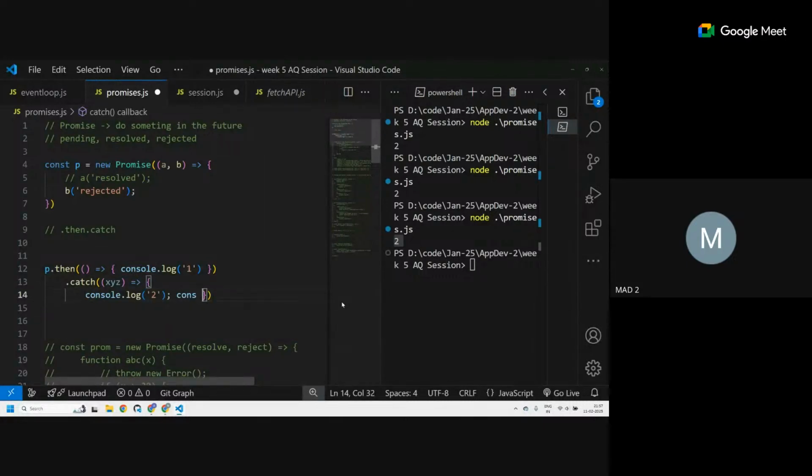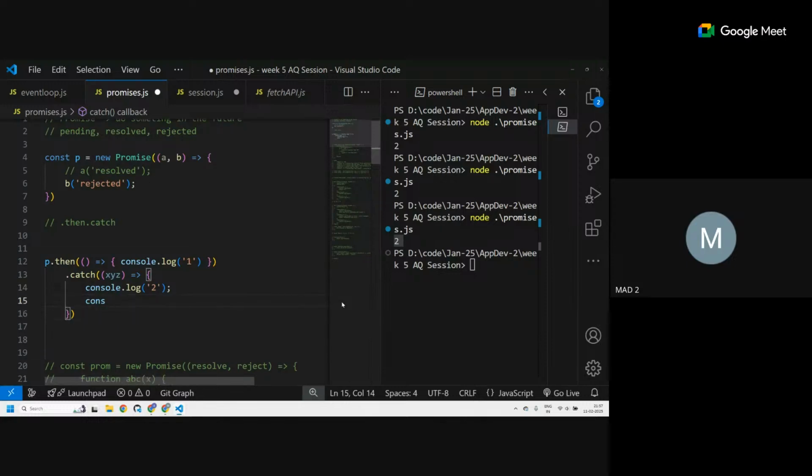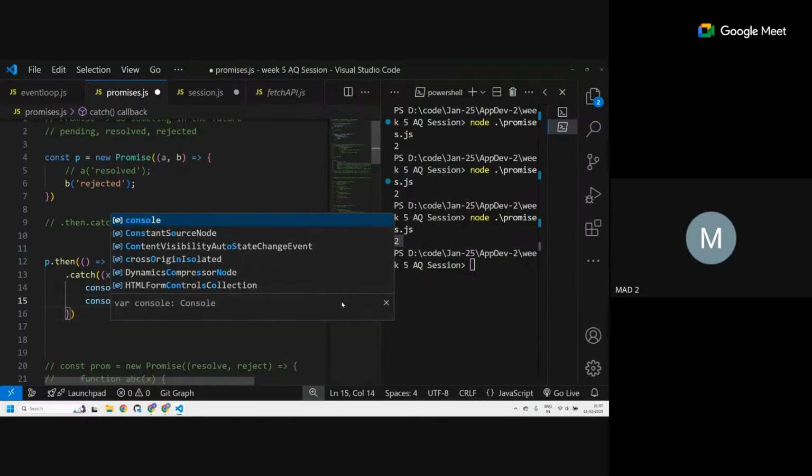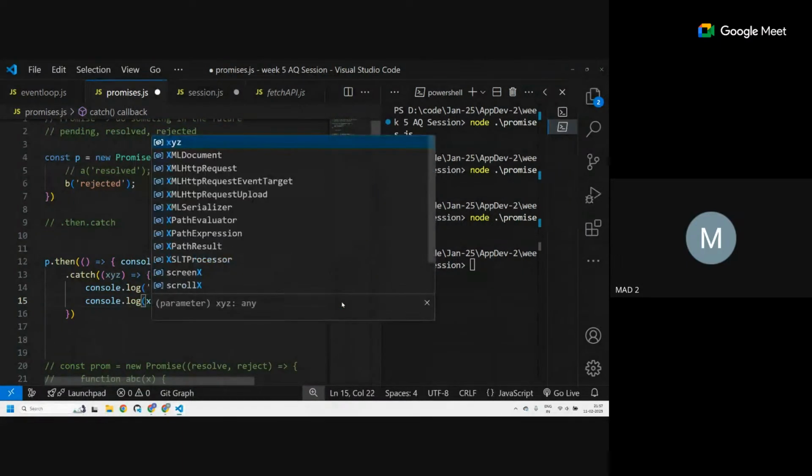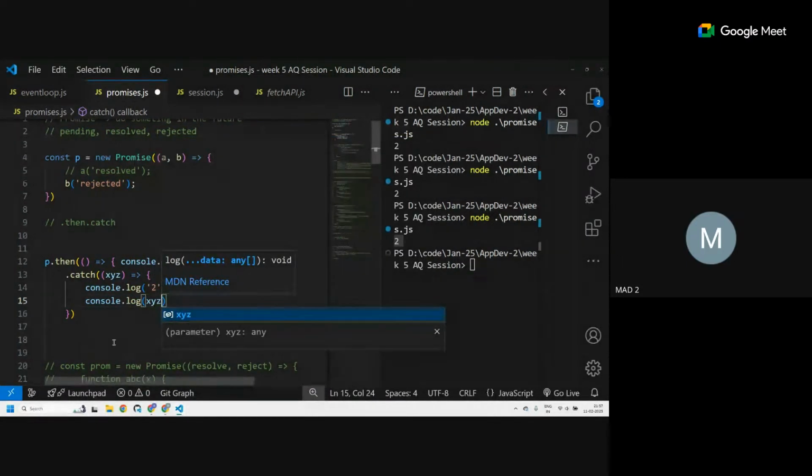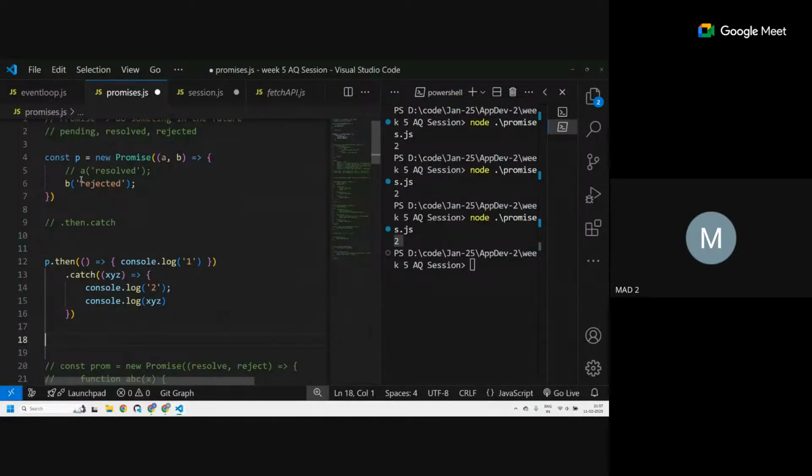Now what I can do is console.log xyz. All right. So whatever value I give here, I can retrieve it by taking a parameter in the catch or even in the then. So if I take ABC over here,